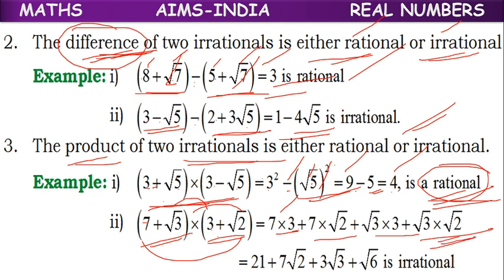The earlier one we did directly because it is in the form of a plus b, a minus b, which means a square minus b square. But here it is not in that form. That's why we have multiplied all. 7 times 3 is 21, 7 root 2, 3 root 3, root 6. So this is an irrational number.